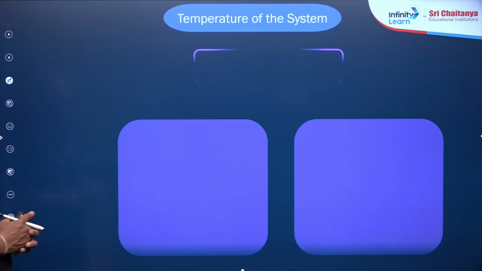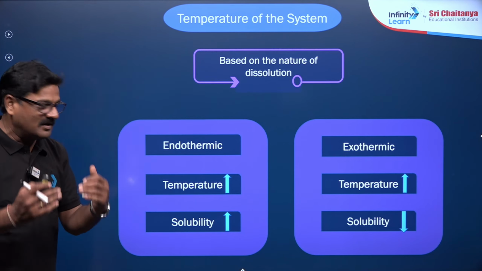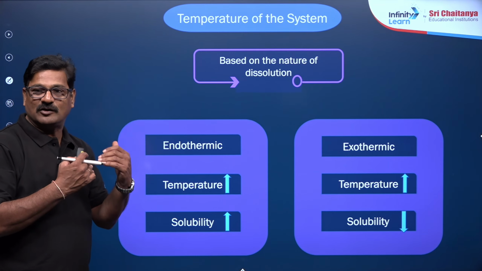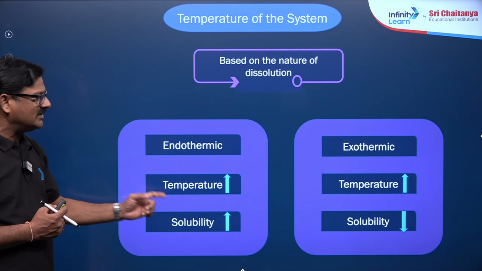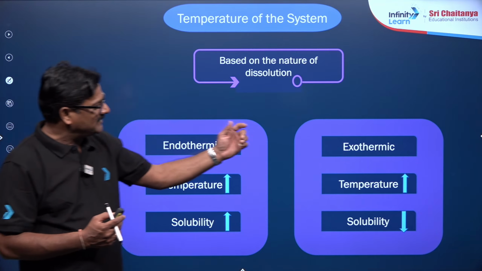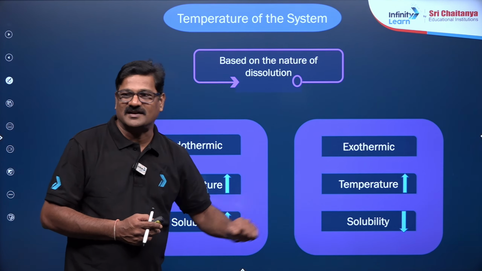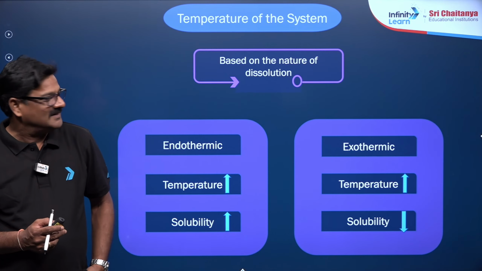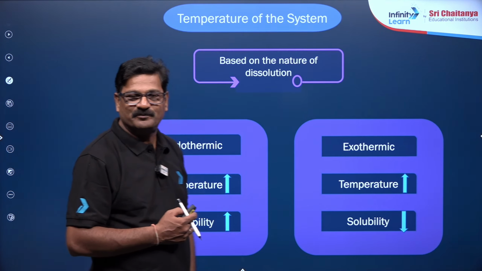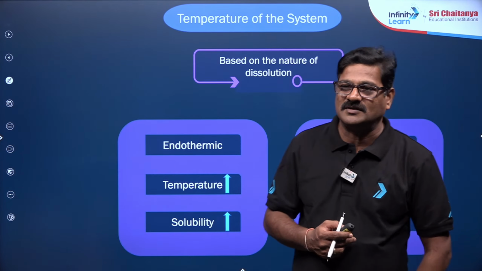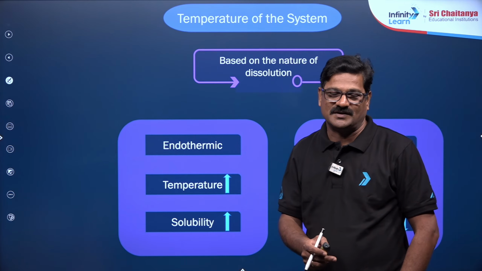Talking about the temperature of the system based on the nature of dissolution. If the dissolution is endothermic, then as temperature increases, solubility increases. And if the dissolution is exothermic, if temperature is increased, solubility decreases. Got it? And how do we say this is exothermic or endothermic? It all depends upon the enthalpy of solution.